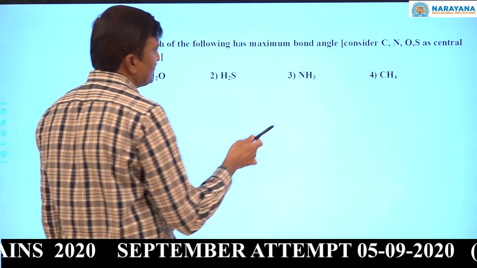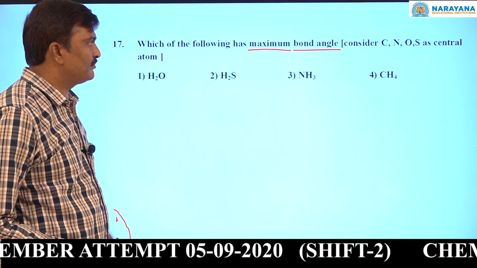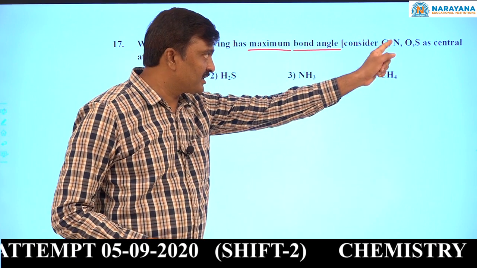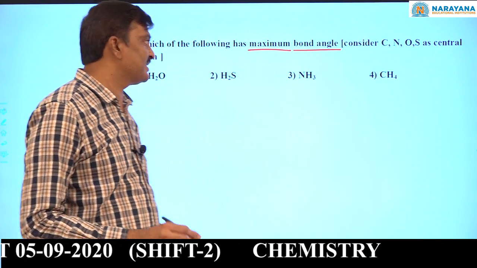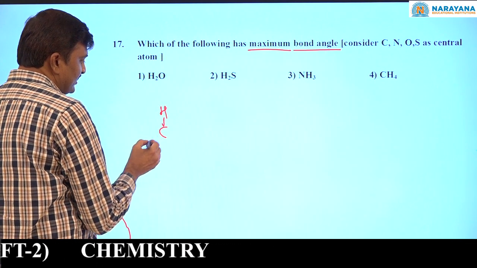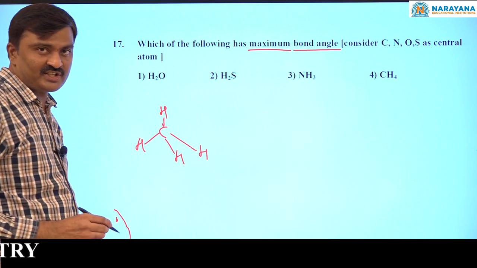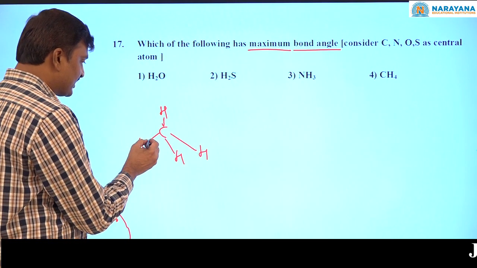Which of the following has maximum bond angle? Carbon, nitrogen, oxygen, sulfur are the central atoms. See, methane. Here the carbon central atom undergoes sp3 hybridization, with no non-bonding electron pair.